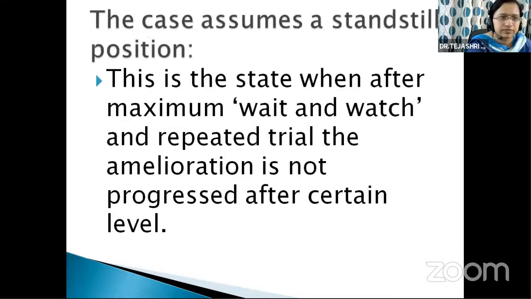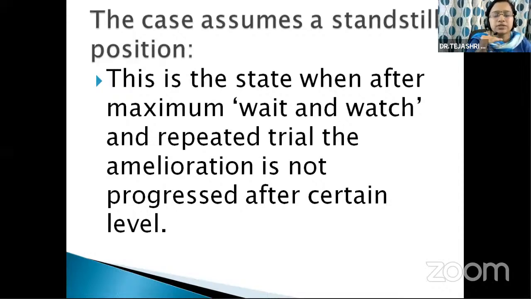Next, the case assumes a standstill position, means we have to wait fairly a long time for movement of symptoms. But if there is no movement of symptoms any further after prolonged waiting, then we have to repeat the medicine. This is the state when, after the maximum wait and watch and repeated trial, the amelioration has not progressed after a certain level.